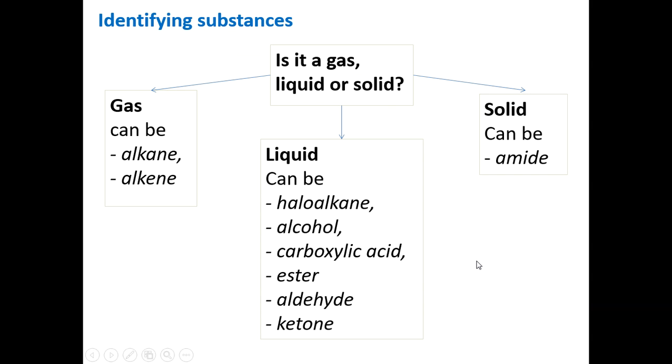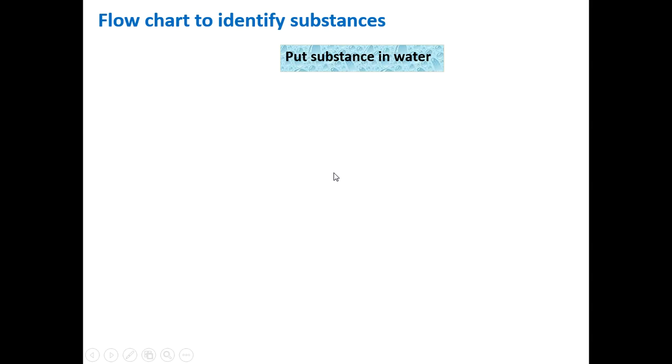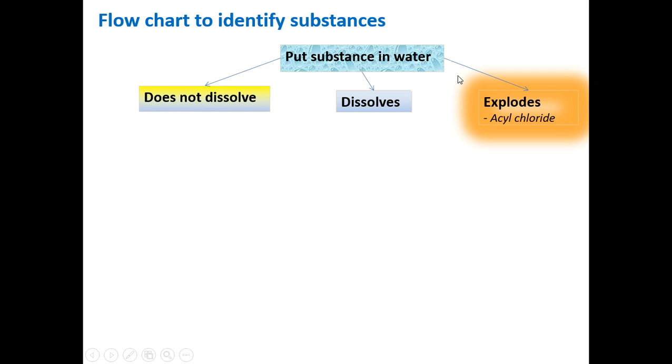So how can we use all this information? If it's a solid, you've probably got an amide. If it's a gas, you've probably got an alkane or an alkene. If it's a liquid, it could be any of the others. So let's use the other physical properties. And the first thing you do is you put the substance into water to see if it'll dissolve. So there's three possibilities: it doesn't dissolve, it dissolves, or it explodes. It doesn't really explode, but you can see it has a vigorous reaction with a gas being released if it's an acyl chloride.